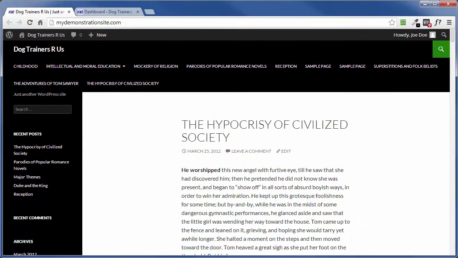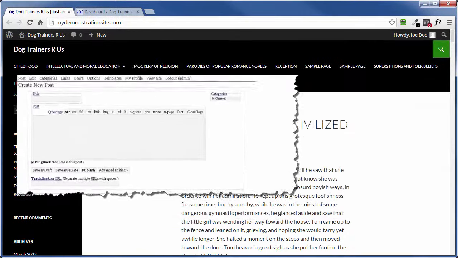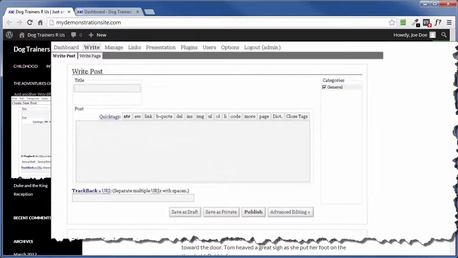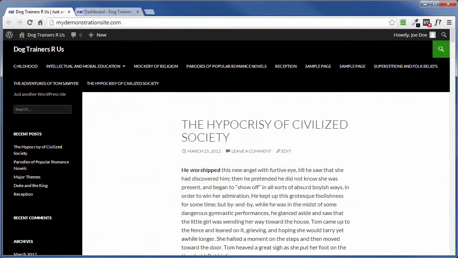The post has been around since WordPress first began, and the page was not introduced until version 1.5 back in 2005. You see, with version 1.5 onward, you could now create static pages like your contact page or your about page that are not part of any blog post. And here's a couple other differences between the two.